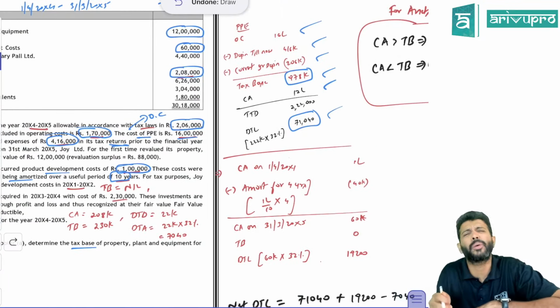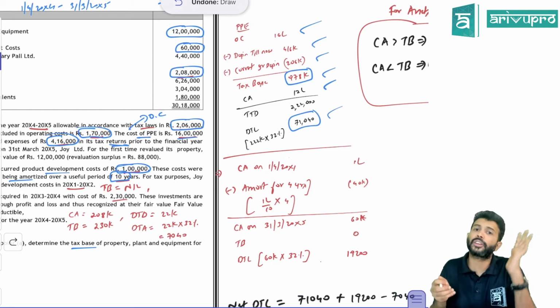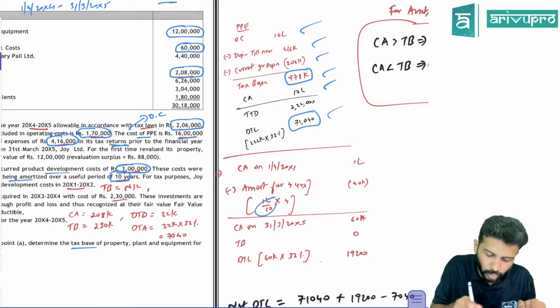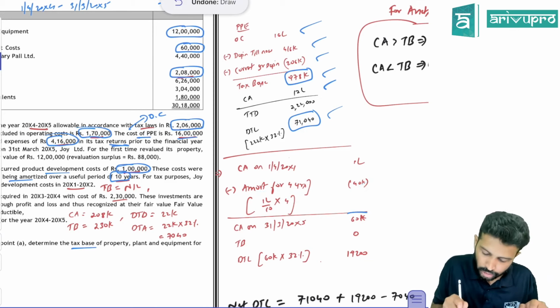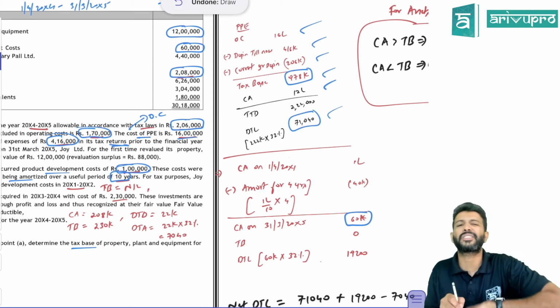You're depreciating this over 10 years. So currently 4 years have already passed. So 1 lakh divided by 10, you're going to get 1 year's depreciation. Multiply by 4 to get 4 years' depreciation. So the carrying amount of this particular intangible asset is how much?